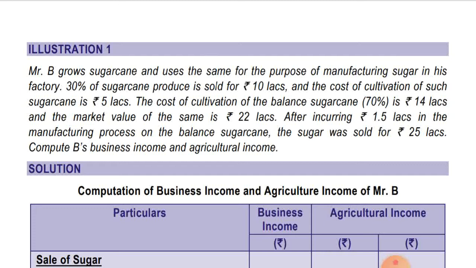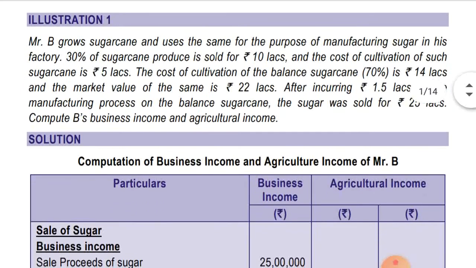They might have computed it like this: 25 lakhs minus 22 lakhs, that is the fair market value which has been charged under the head agriculture income, and minus 1.5 lakhs, that will be the business income. Agriculture income has been taxed as agriculture income. While computing agricultural income, the fair market value has been taken as 22 lakhs in respect of 70% of the sugarcane.